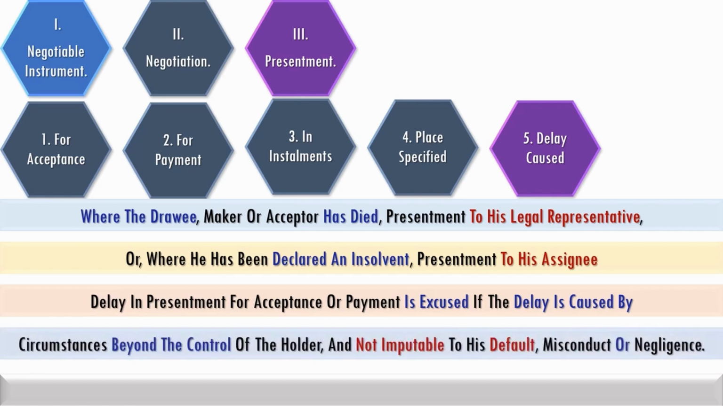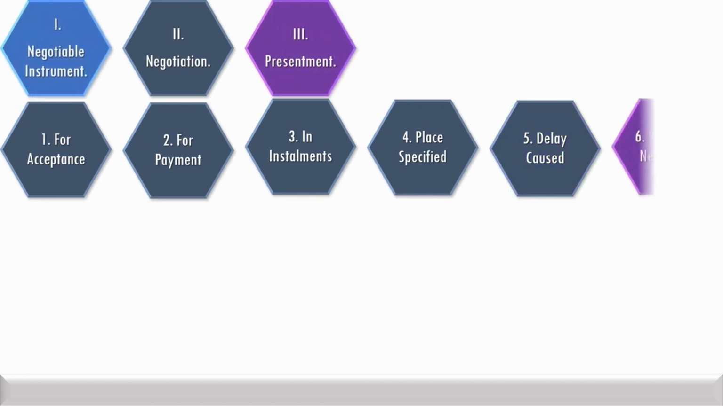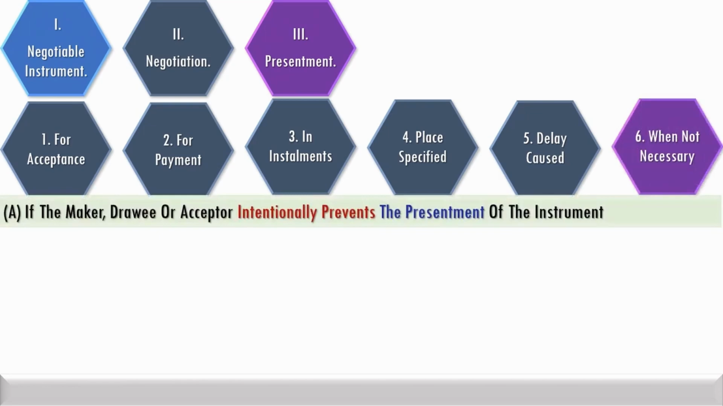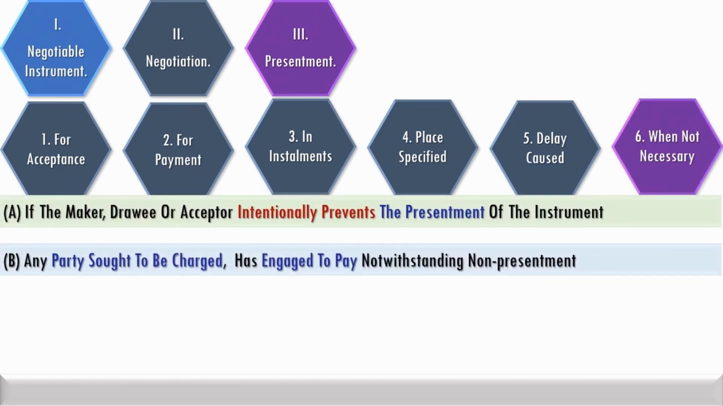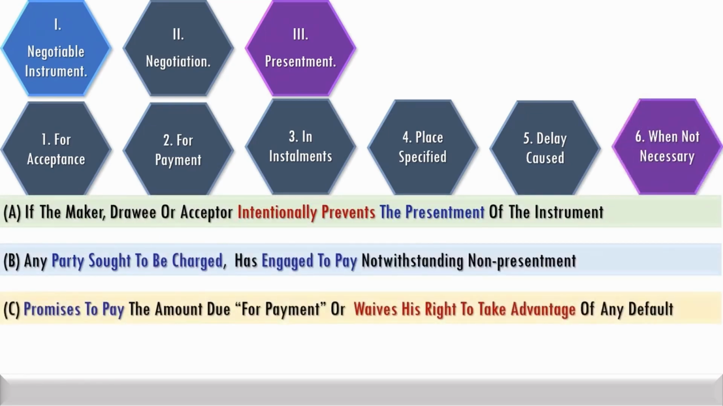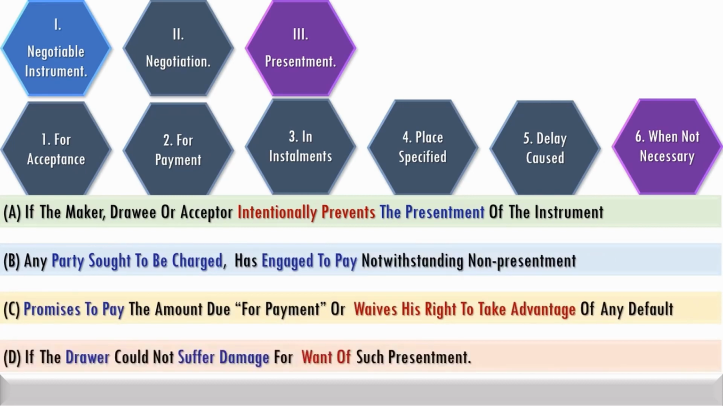Delay in presentment is excused if the delay is caused by circumstances beyond the control of the holder and not imputable to his default, misconduct or negligence. Presentment is not necessary in certain cases: if the maker, drawer or acceptor intentionally prevents it, or any party sought to be charged has engaged to pay notwithstanding non-presentment, or the party promises to pay and waives right to take advantage of any default, and if the drawer could not suffer damage for want of such presentment.